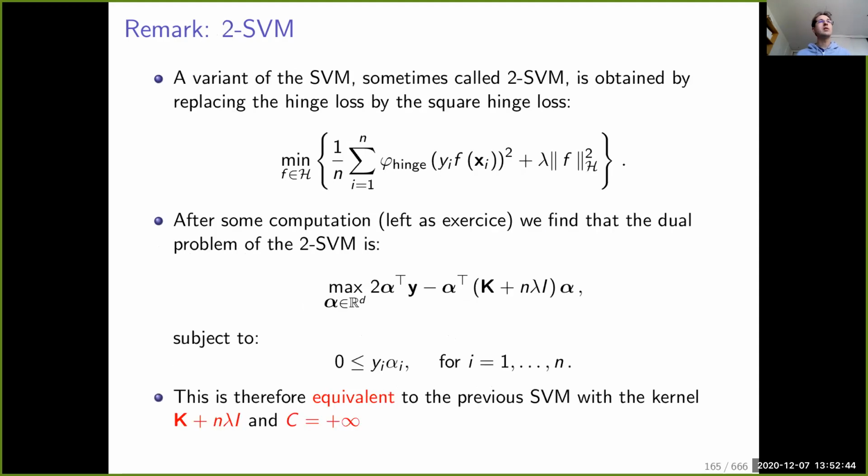Maybe a last remark is that I mentioned the fact that you can use a different loss function, which is the squared hinge loss. It has a different behavior. It will not necessarily encourage the alpha_i to be equal to 0, but it leads to a formulation which is called the L2-SVM. And you can also, if you like, work out and compute the dual of this problem. You will see that it simply gives you this formulation, which is related to the C-SVM, but it's just a different loss function, such that it has a slightly different behavior.